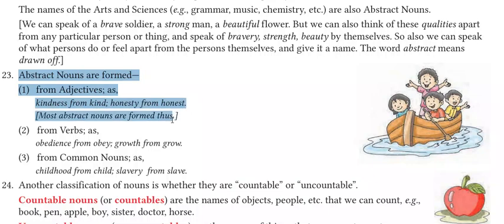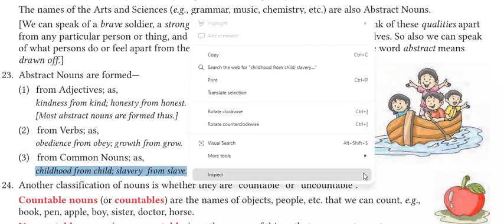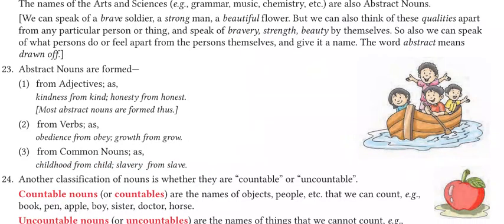Abstract nouns are formed thus from verbs as well. We can also make abstract noun from verbs like obedience from obey. Obey becomes obedience. Grow becomes growth. So from common nouns as well, from child we make it childhood, from slave we make it slavery. So these are the different ways through which we can make abstract nouns.